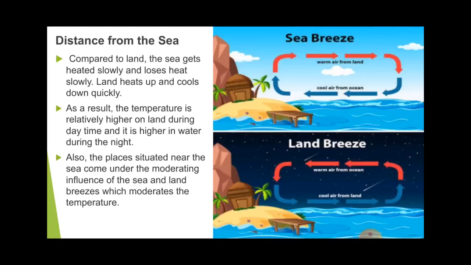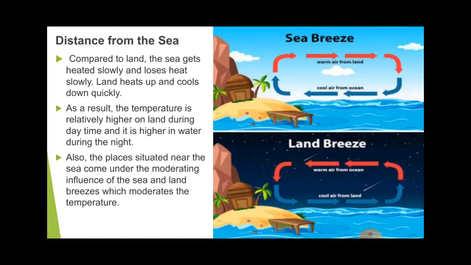When the air molecules get heated up, they become light and start leaving their place. The place left by the hotter molecules becomes vacant, so the colder air starts occupying that space.